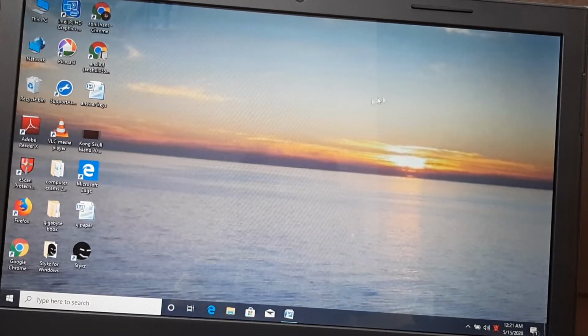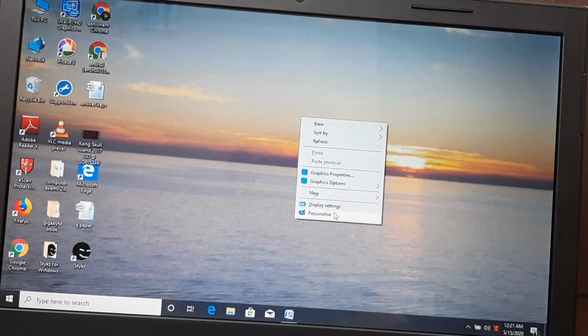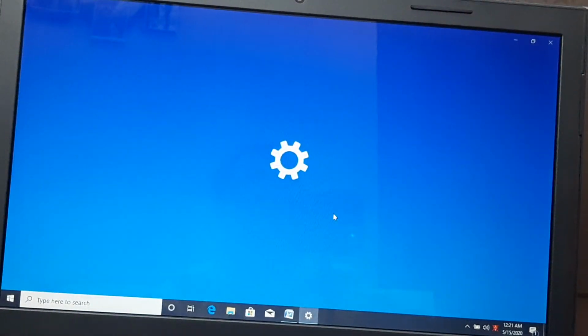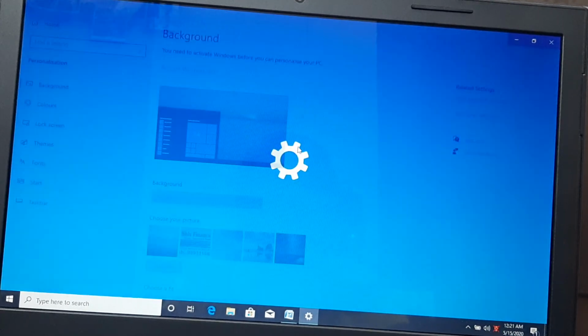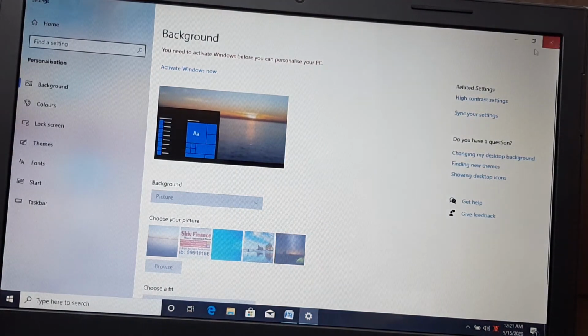Now I have already told you how to adjust the volume. And one more thing, personalize comes from here also. You can click here, and the same personalization window will appear from the settings. Okay, the same thing is here.